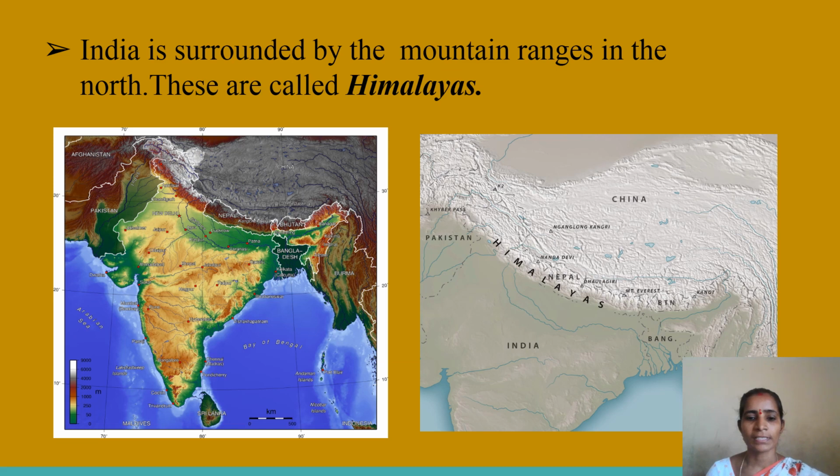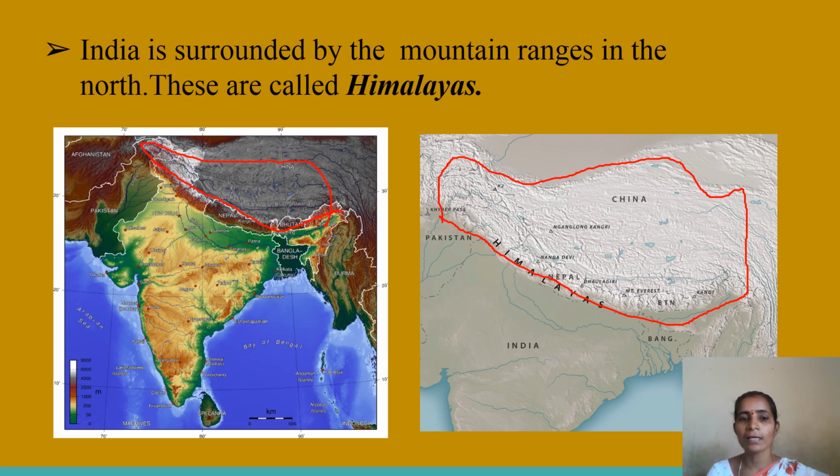Look at these two pictures carefully. See here, I am showing with the red mark this white part. These are all mountain ranges, and these mountain ranges are in the north direction of our country. These are called the Himalayas. In Sanskrit, Himalayas means house of snow. So, India is surrounded by the mountain ranges in the north. These are called the Himalayas.